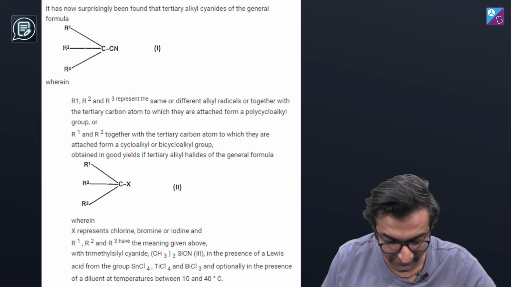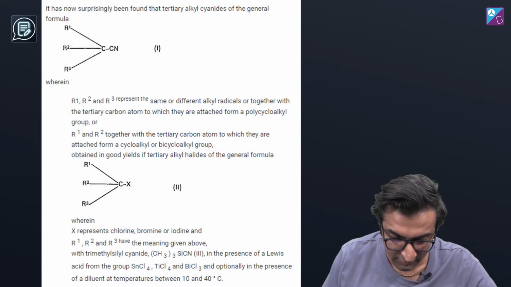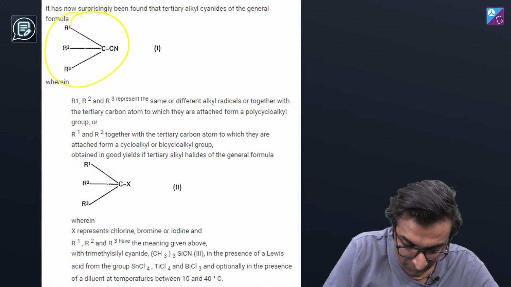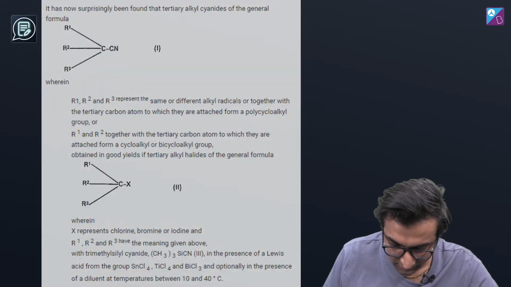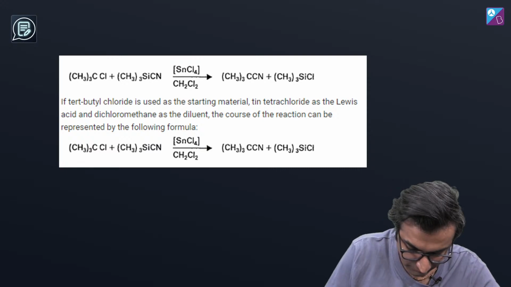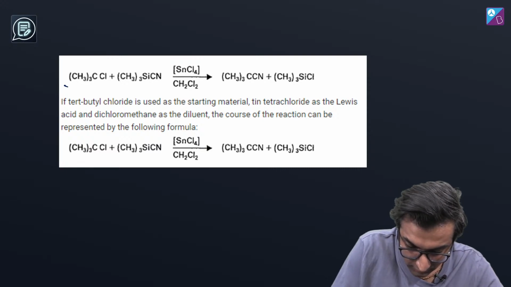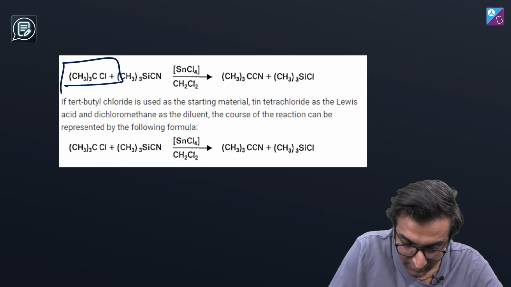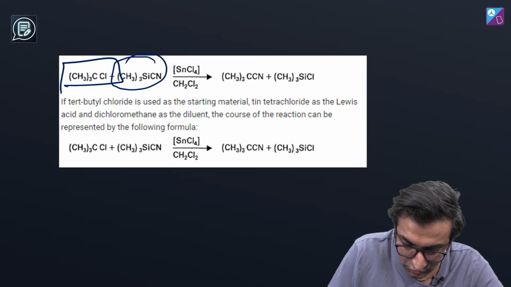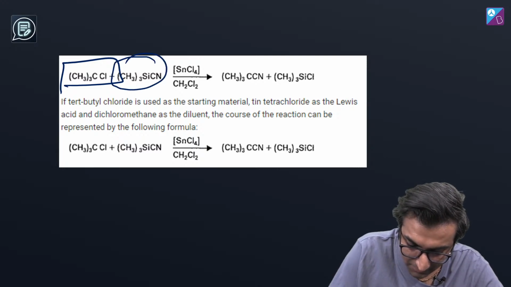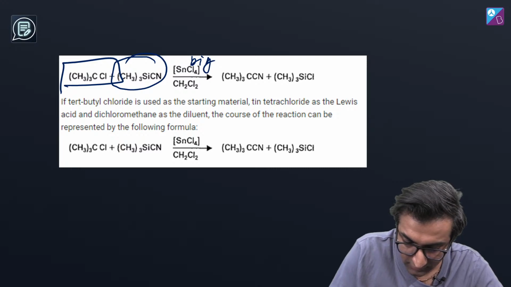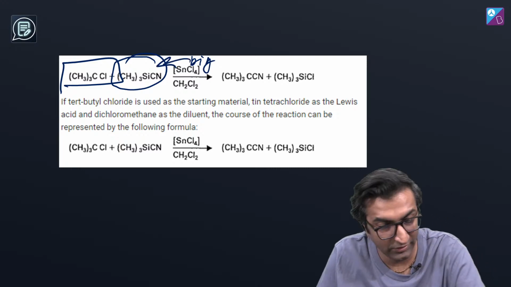The main idea is this: I'm trying to form this, and I start with this tertiary butyl, and I get a really big thing to react it with.